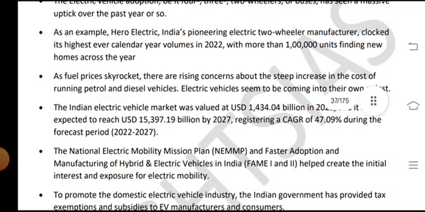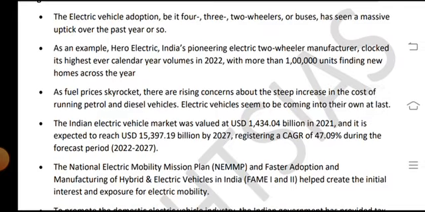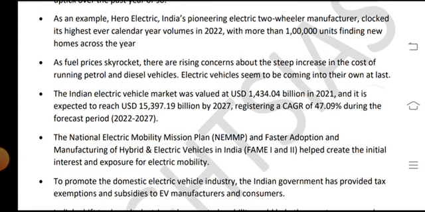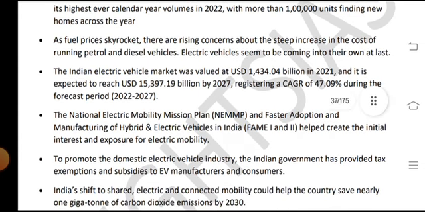The electric vehicle adoption, be it 4, 3, or 2 wheelers or buses, has seen a massive uptick over the past years or so. As an example, Hero Electric, an Indian pioneer in electric two-wheeler manufacturing, recorded its highest ever calendar year volumes in 2022 with more than 1 lakh units finding new homes across the years.